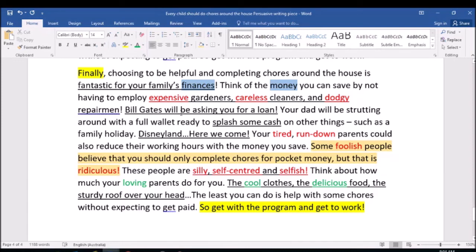And then we'll just quickly look at some of the words that I've highlighted in red. Expensive, careless, dodgy, tired, run down, foolish, ridiculous, silly, self-centered, selfish. Again, that really adds to my writing piece becoming really powerful. You will notice there are a few green words there: loving parents, cool clothes, and delicious food, because we want to make our clothes, food, and parents sound really wonderful.